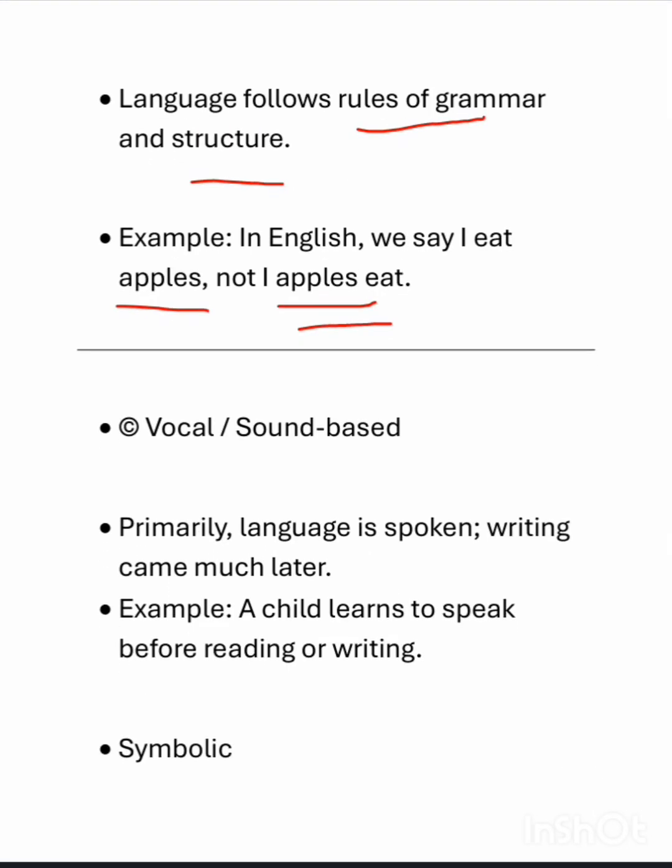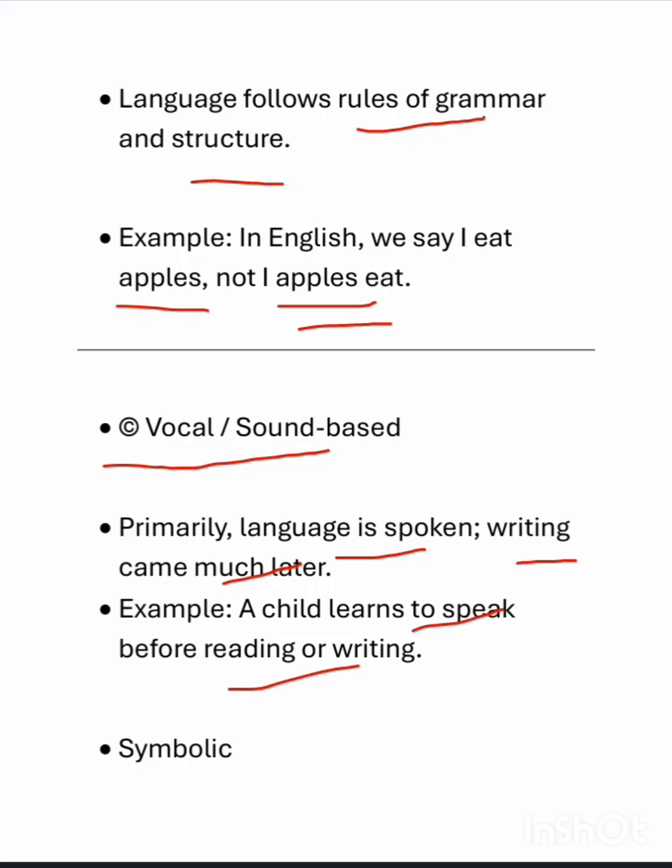Then we have vocal or sound based. As we know, language is not first written, but language is first of all spoken. Like when a child first speaks, he does not write. So primarily, language is spoken; writing came much later. For example, a child learns to speak before reading or writing.